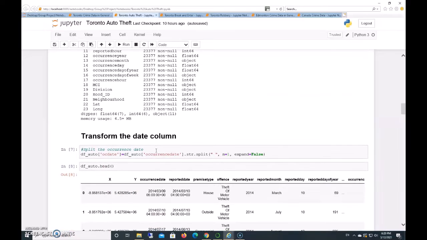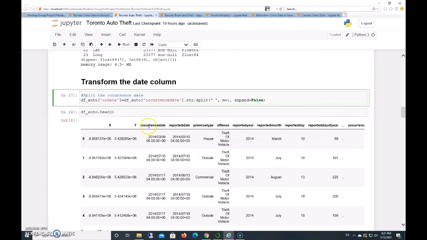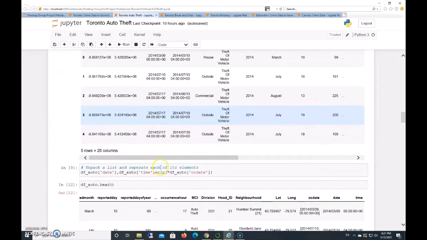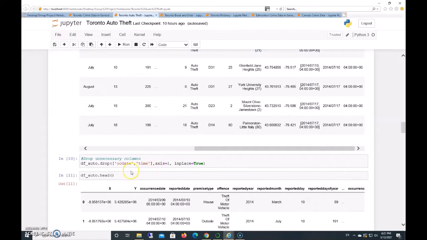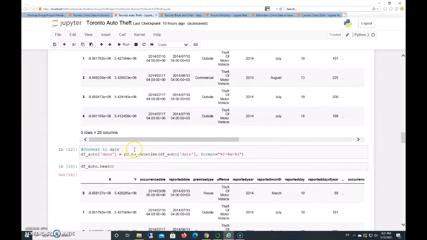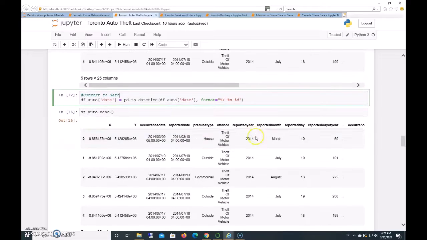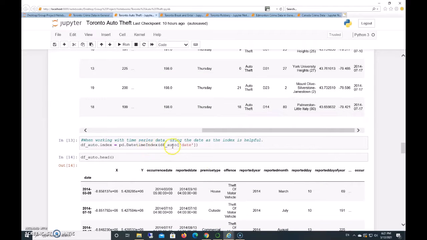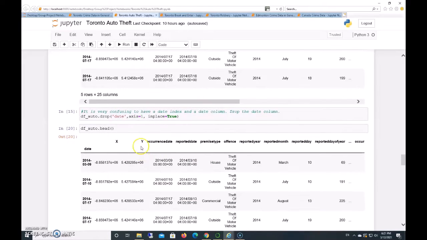And the next thing I did is to transform the date column. Here's the current state, which is not useful for analysis. So I split the column, drop unnecessary columns, and I convert the date into the datetime format using the year, month, date format. You can see it's at the end here. I make it an index because it's useful when working with time series data.